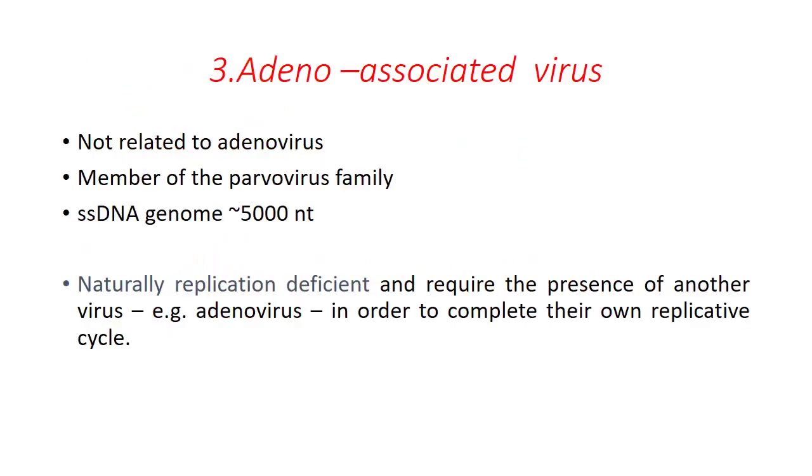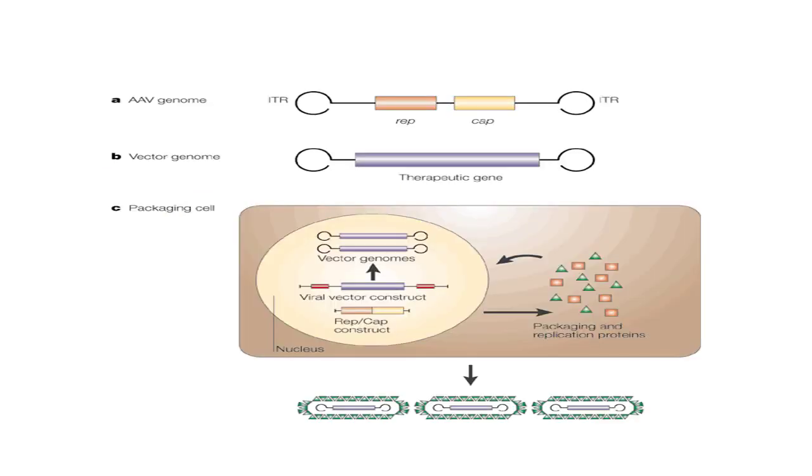Third one is adeno-associated virus. This virus is not related to adenovirus but is often found in some infected tissues. It is a member of the parvovirus family that contains a single-stranded DNA genome whose size is 5000 nucleotides. It makes use of proteins synthesized by adenovirus in order to complete its replication cycle. It has an unusual property of always integrating at the same position, that is within human chromosome number 19. This virus has two genes, replication and cap genes.